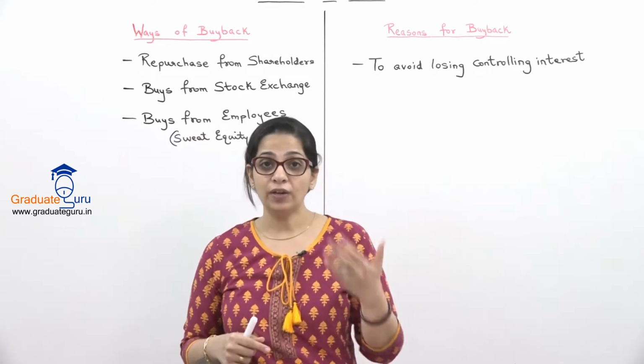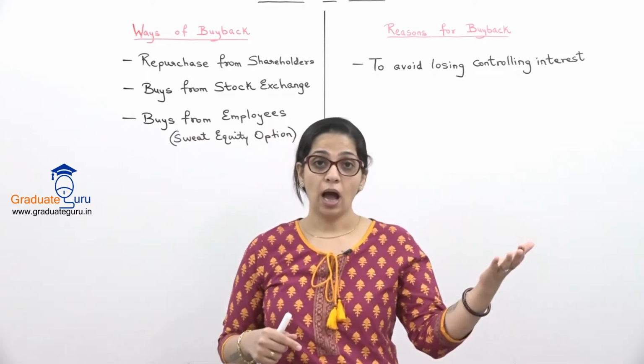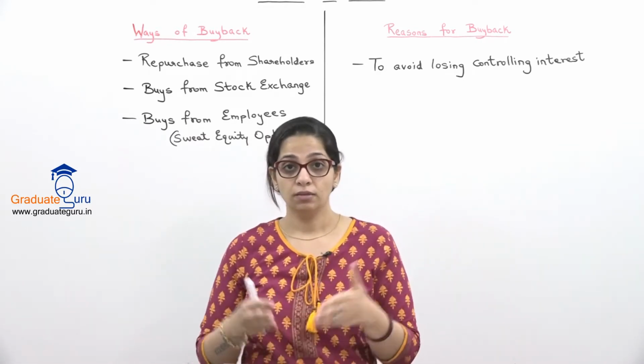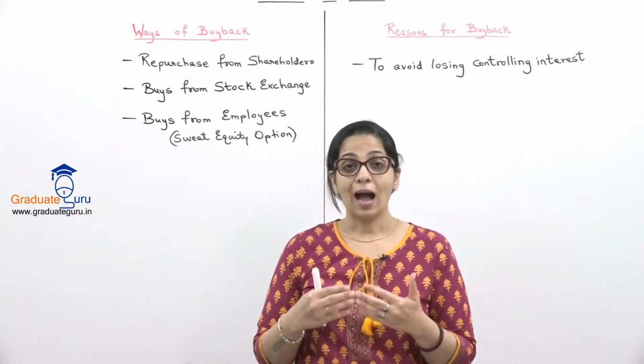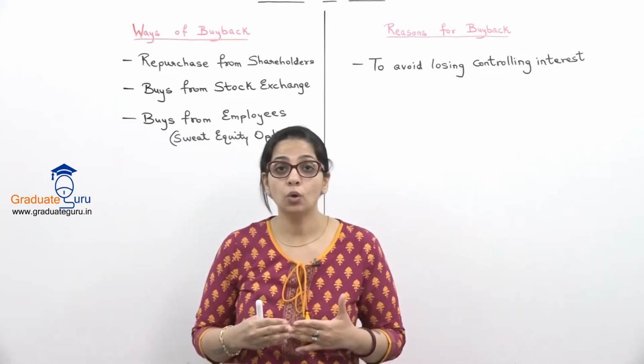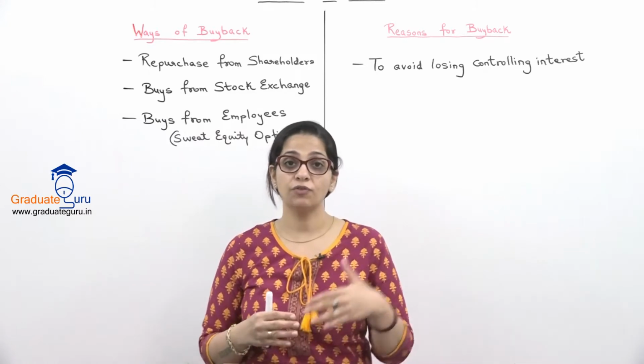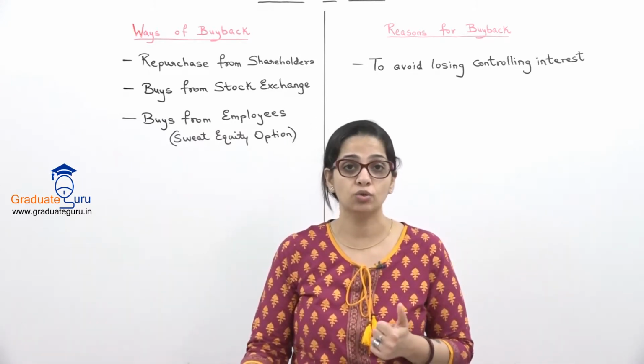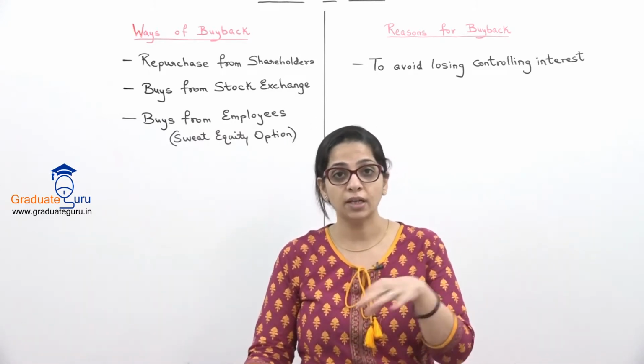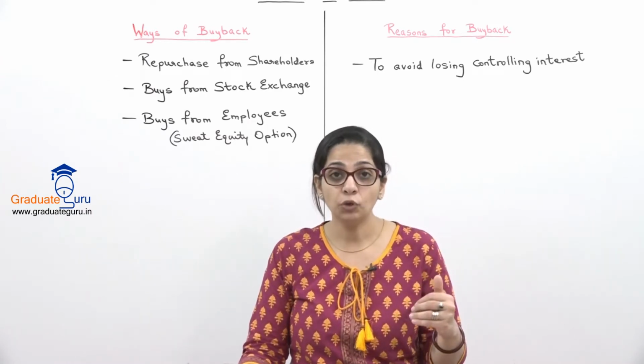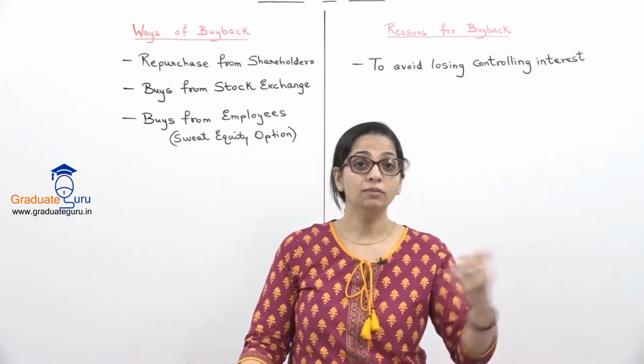So when I feel that outsiders are buying more shares than what I have, I might lose the controlling interest. बाहर वालों के पास 51% से ज्यादा shares हो जाएंगे, मेरा controlling interest चला जाएगा. I will have to follow the decisions that they make.